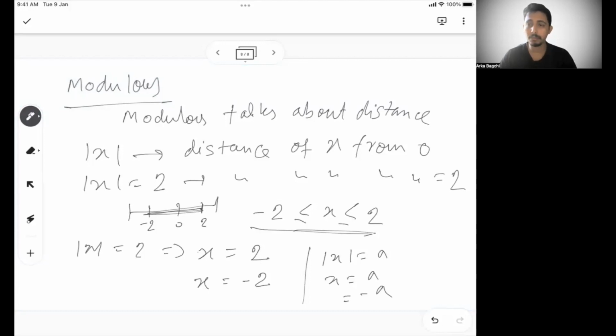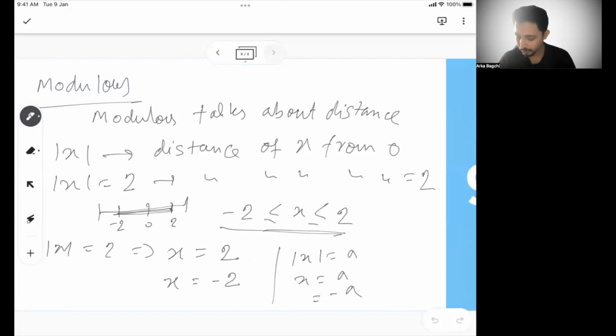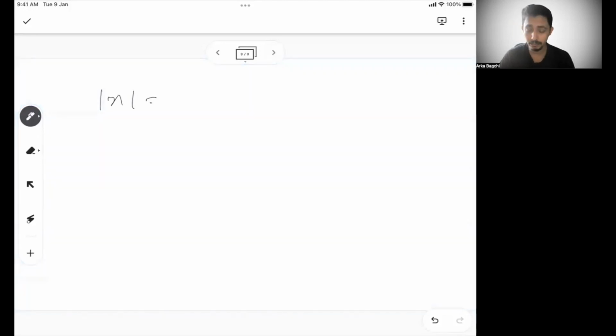Mod always talks about distance. That means irrespective of the sign, the distance remains the same. If you go from 0 to minus 2, you have covered two distance. From 0 to 2, you have covered two distance, right? So typically we can write mod x is x when x is greater than 0, and equal to minus x when x is less than 0.